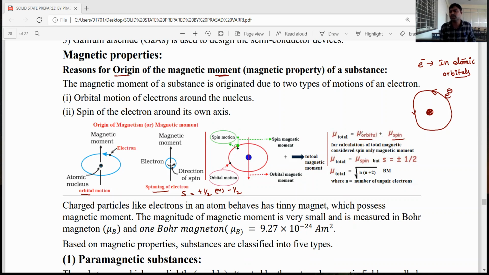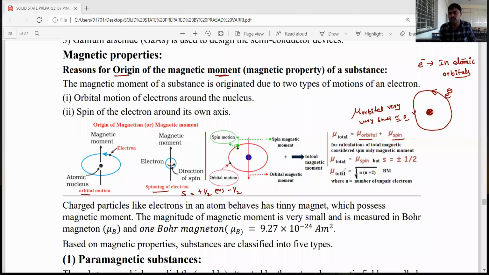The magnetic moment mu is equal to the orbital magnetic moment plus the spin magnetic moment. But the orbital magnetic moment is very, very small, so we consider it almost zero. Then the total magnetic property is mainly due to the spin magnetic moment only. The spin value is either plus or minus half, according to the number of spin electrons present.